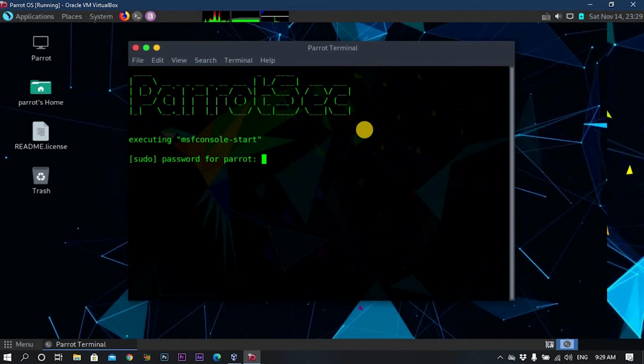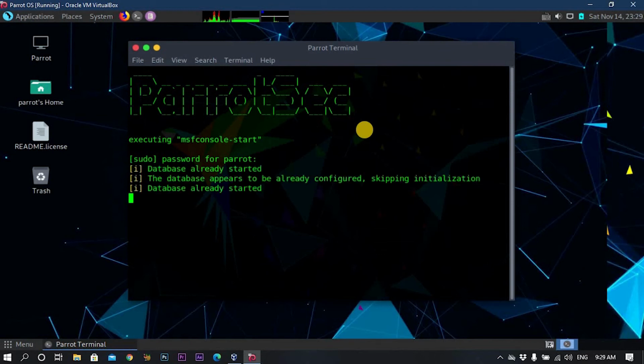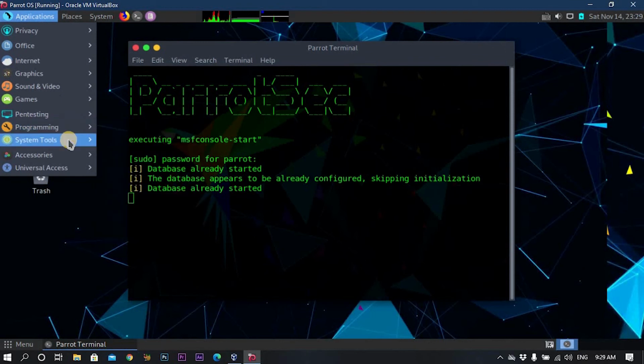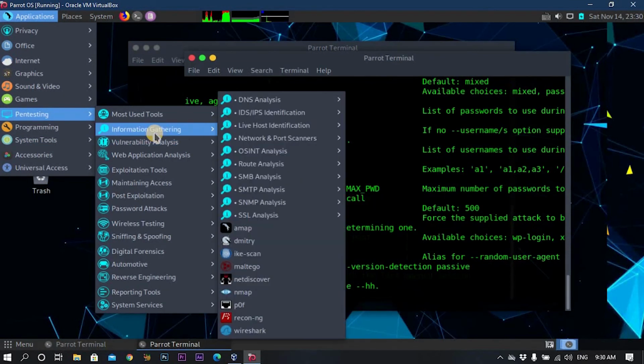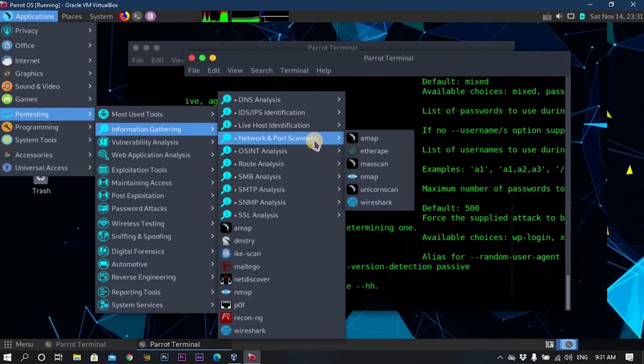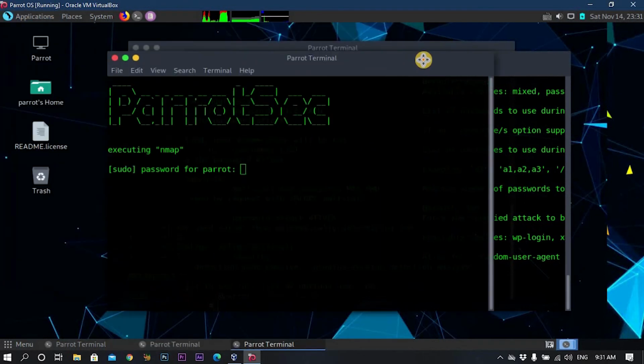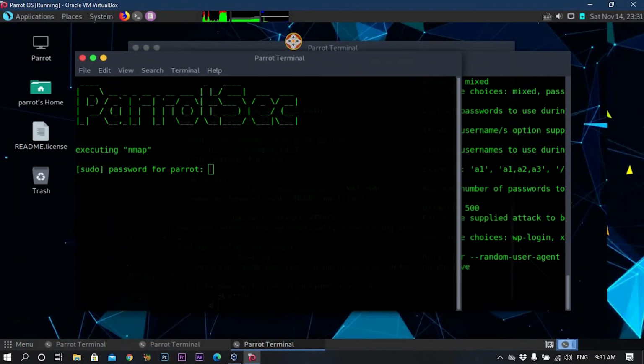Let's write the password. Now, until it runs, let's talk about other applications. If you go to information gathering, then network and port scanners, and choose Nmap, I will tell you about Nmap, but let's first talk about the other tools that we already ran.